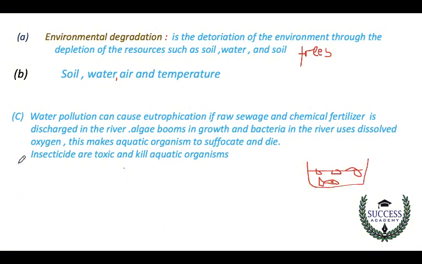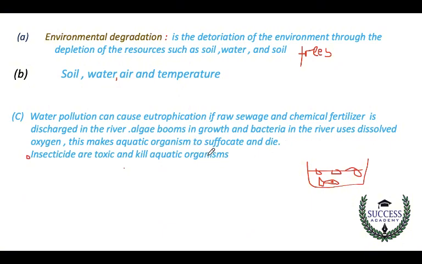The other effect of water pollution is from insecticides, which commonly come from industries. They toxify and kill aquatic organisms. Insecticides are meant to kill organisms, and they can also kill other species as well, even human beings.